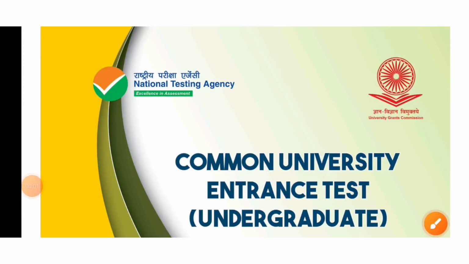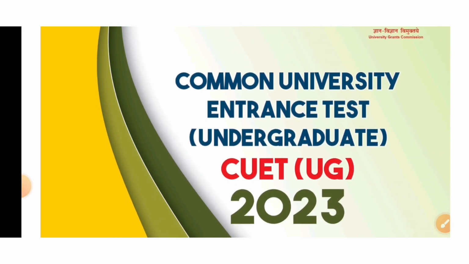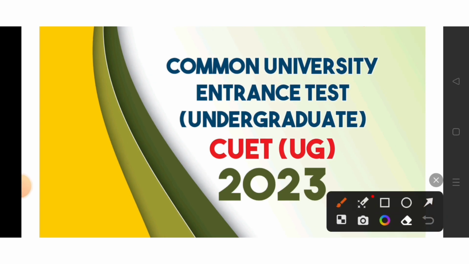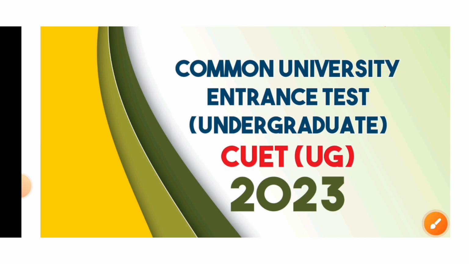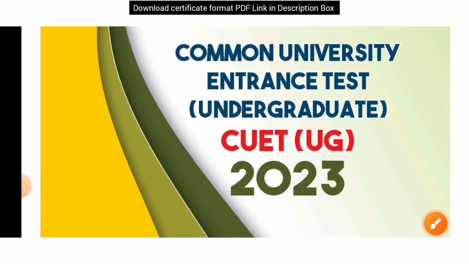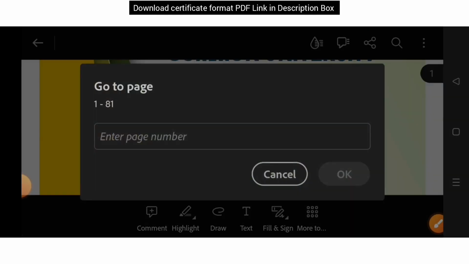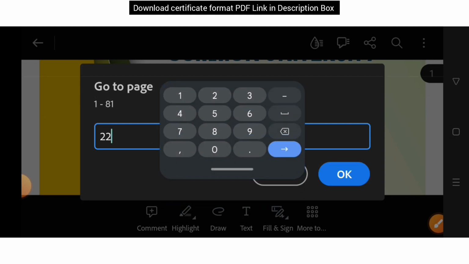Welcome everybody. If you are filling the form of CUET 2023 and if you belong to EWS category, then you can get 10% reservation. So how to get that reservation and what are the process of certification and all those things, I will be explaining all those things in this video. So watch this video till end.